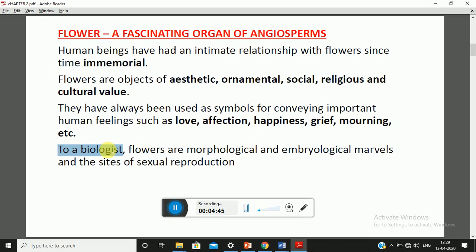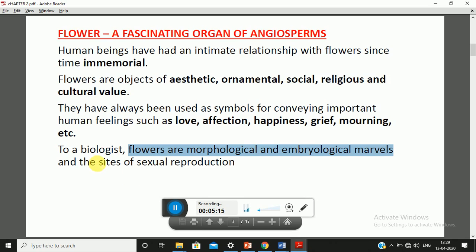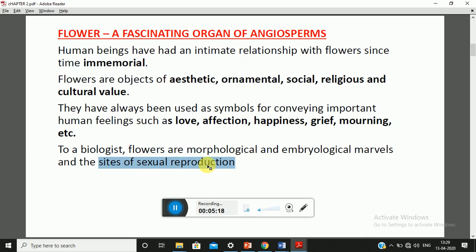Now, if you refer to a biologist, then flowers are morphological and embryological marvels. That means, for a biologist, a flower has a specific morphology, and studying that morphology is one kind of opportunity. In the same way, they are also embryological marvels. How reproduction takes place in flowers is also an important point for the biologist to study. They have a specific site for sexual reproduction, and studying that site is also an opportunity for a biologist.